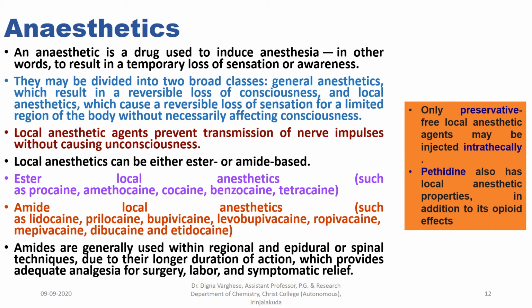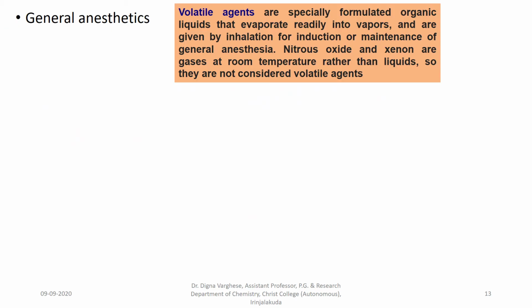Both these types, local anesthetics or general anesthetic agents, are used to induce anesthesia, in other words, to result in a temporary loss of sensation, that means pain relief, or awareness. General anesthetics.